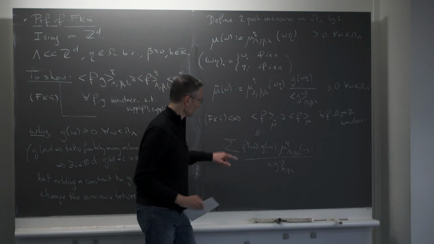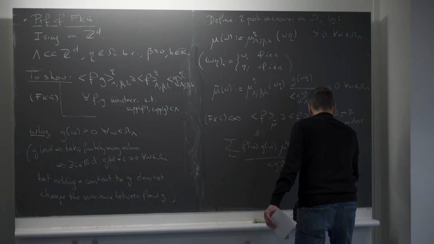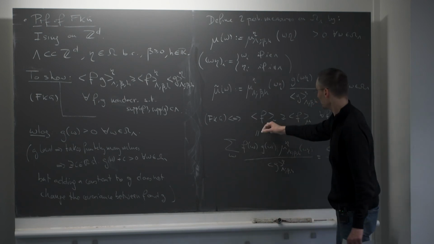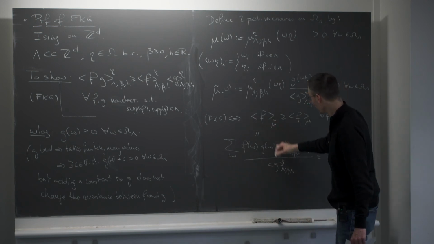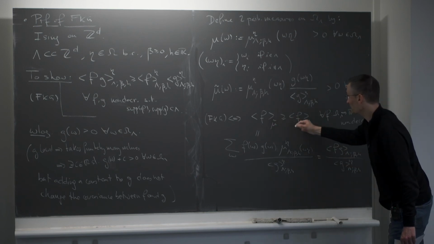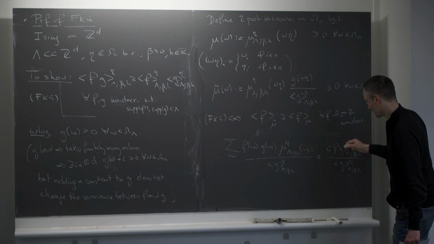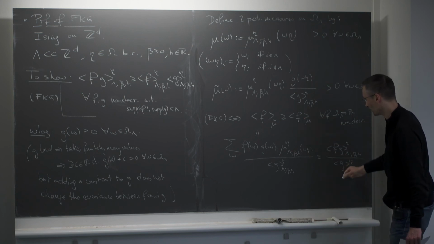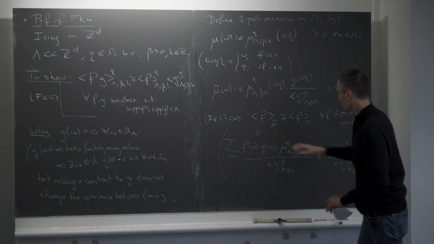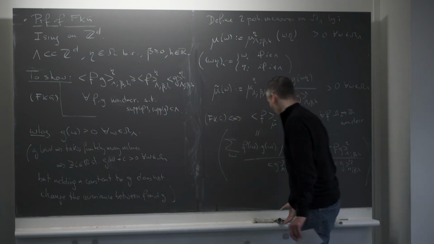So you see that what I get is exactly the expected value of fg under the Gibbs measure divided by the expected value of g under the Gibbs measure. So the expected value of f under mu tilde is just the expected value of fg divided by the expected value of g. So if I have that this is bigger than that, I have that the expected value of the product fg is bigger than the product of the expected values. So it's trivial that FKG is equivalent to that.